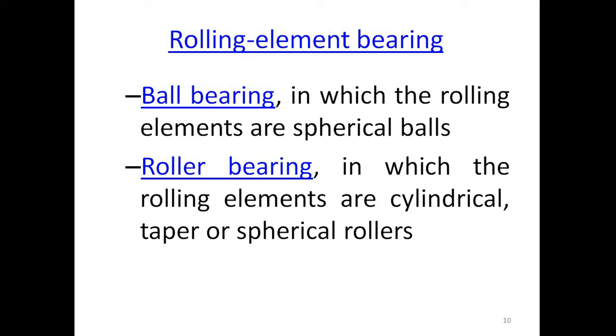Our first one is a ball bearing, in which the rolling elements used are balls. In a roller bearing, the rolling elements used may be cylindrical, taper or spherical rollers. Depending on the application, various types of bearings are used, like plain bearing, ball bearing or roller bearing.